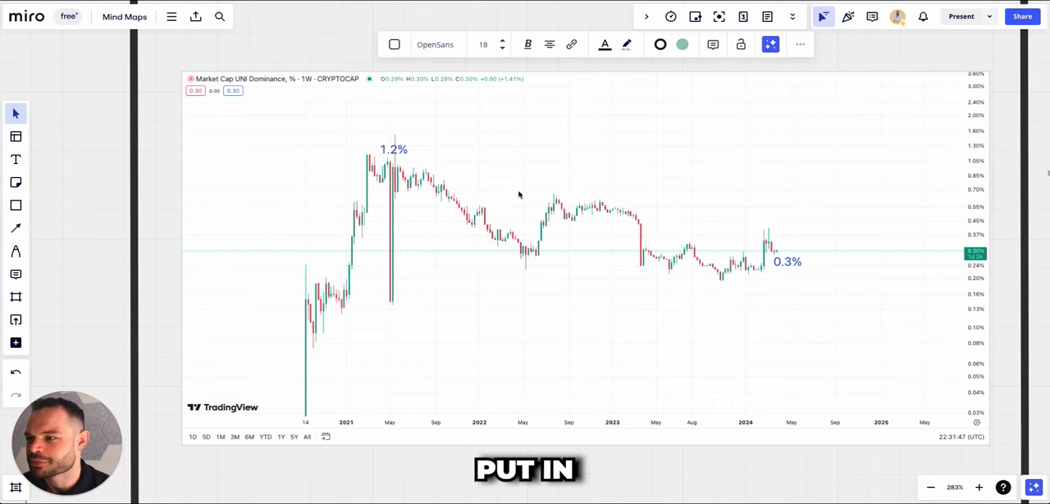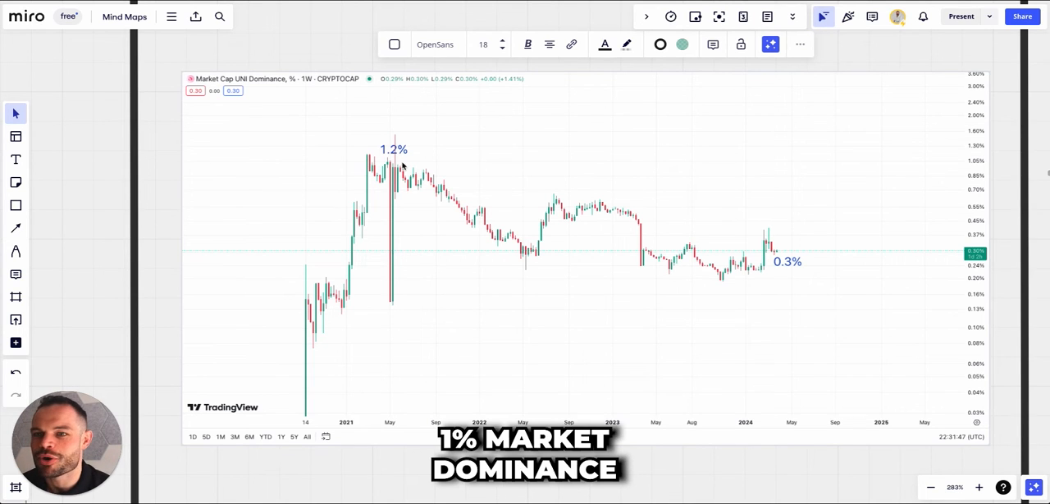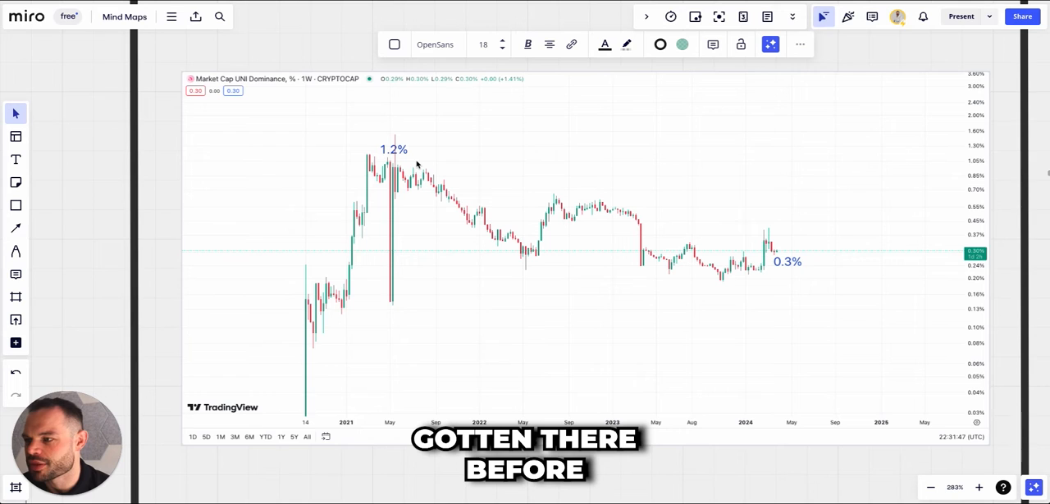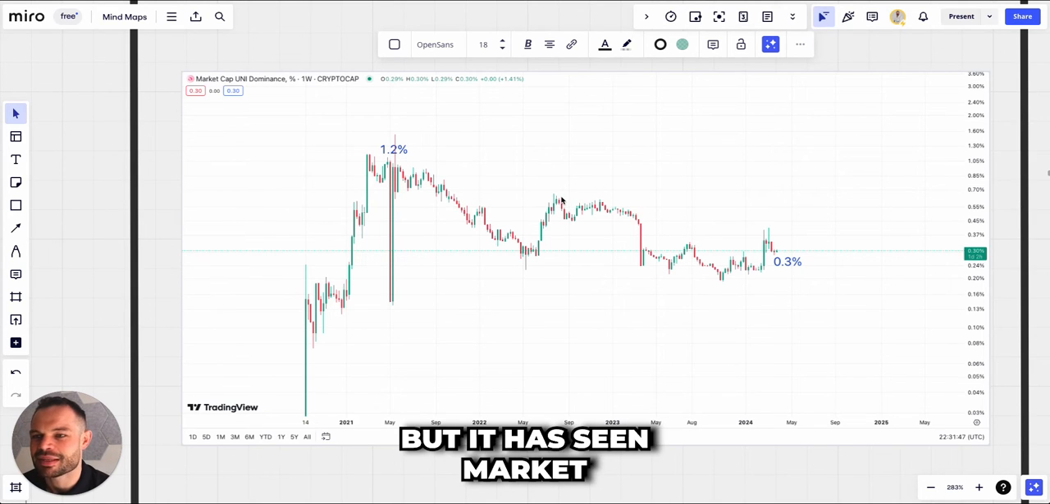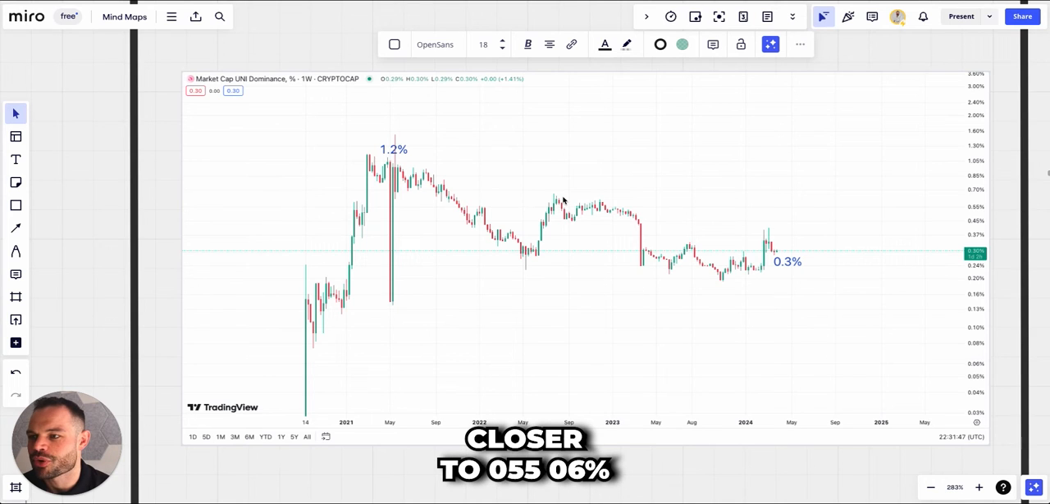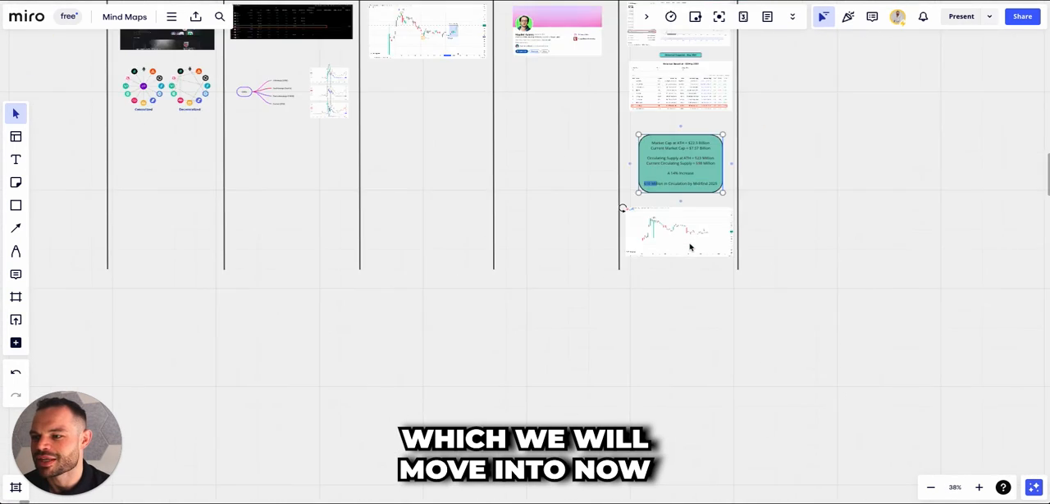Now, it did put in market dominance highs of around 1.2% all the way back in May 2021 when it was hitting that all-time high. So it is familiar with above 1% market dominance, and it has gotten there before. Obviously, it did not stay there for very long, but it has seen market dominance closer to 0.55, 0.6% during 2022, and sustained a good level here as well. So this is another variable we're going to factor into our price prediction, which we will move into now.